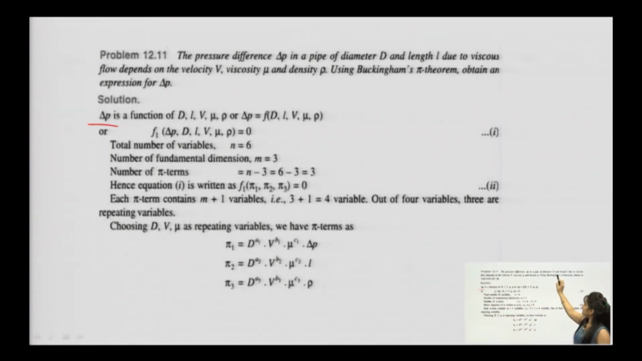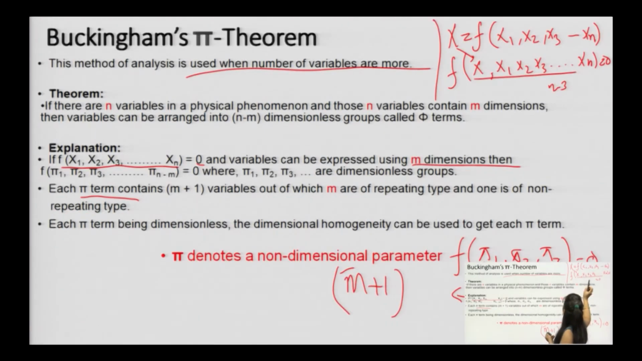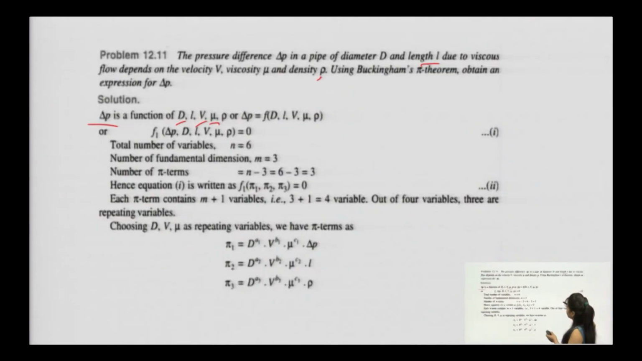Here you can see the pressure difference delta P, pipe diameter capital D, length L, viscosity of flow mu, velocity v, density rho. Using the Buckingham pi theorem, you need to calculate the expression for the difference in pressure. First of all, we understand delta P is a function of D, L, v, mu, rho. This was the first step which we were doing.